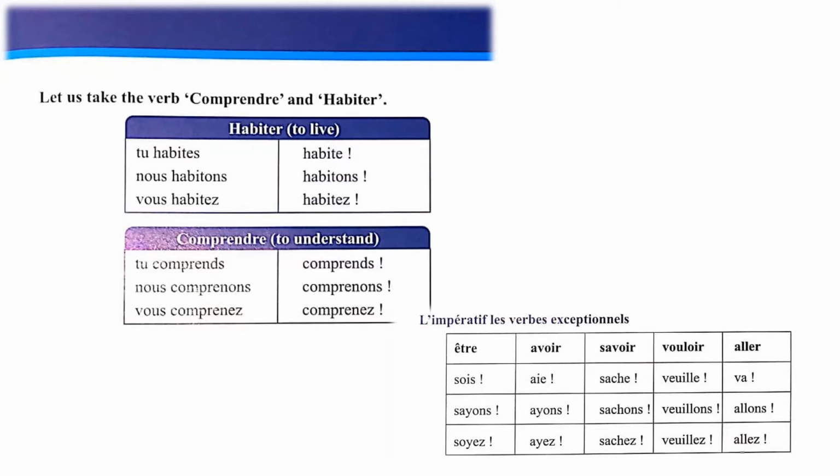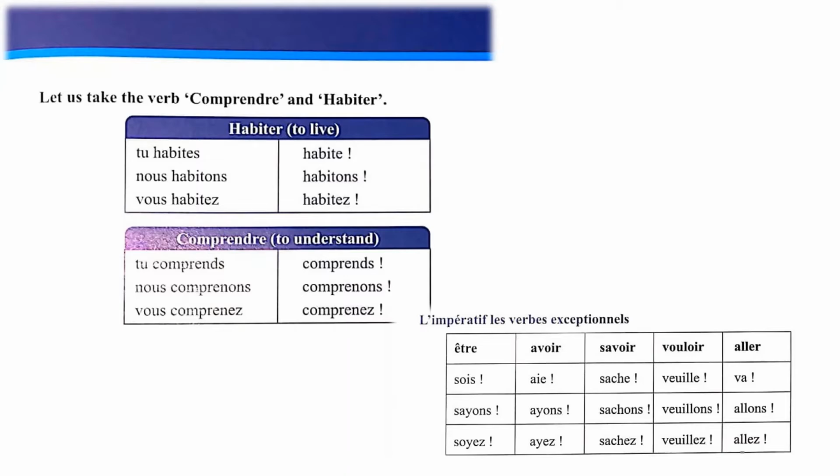Let us take the verbs comprendre and habiter. Habiter, to live. So how to form the imperative form? Tu habites with s, nous habitons, vous habitez. How to make the imperative form?